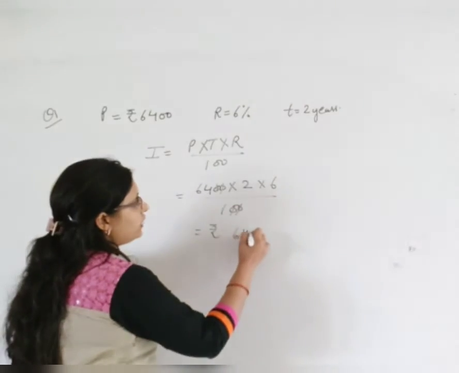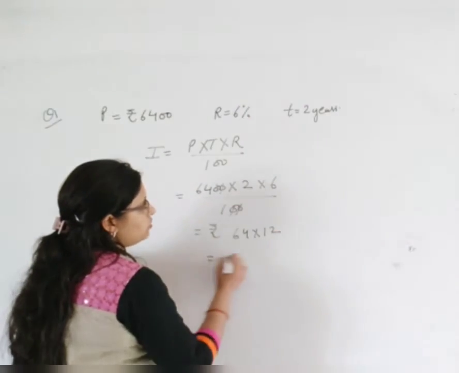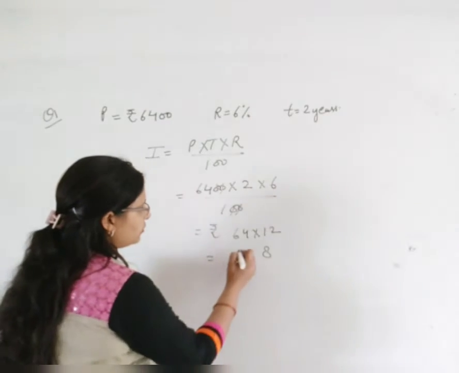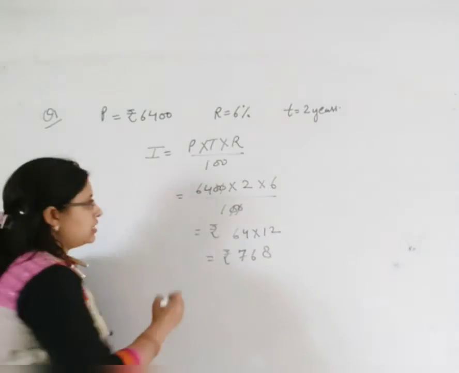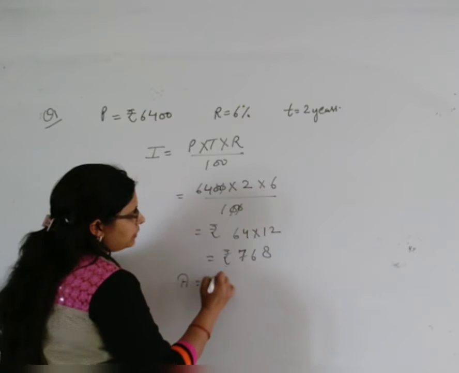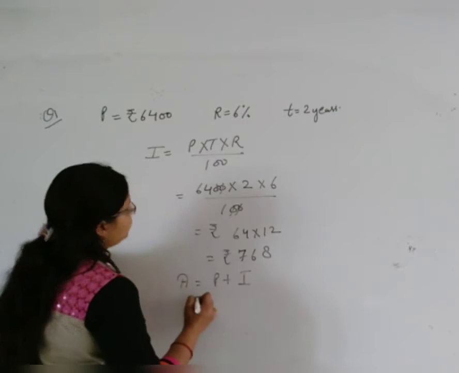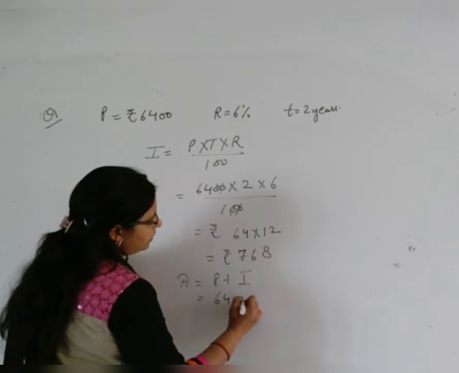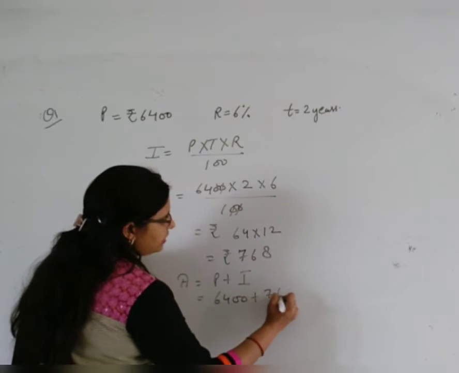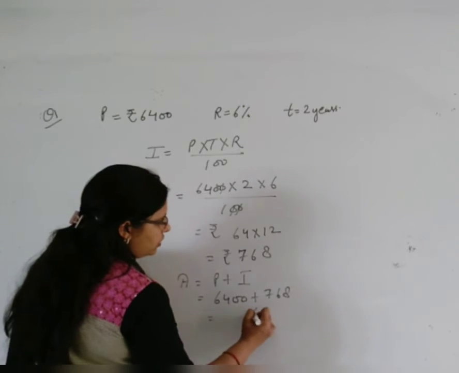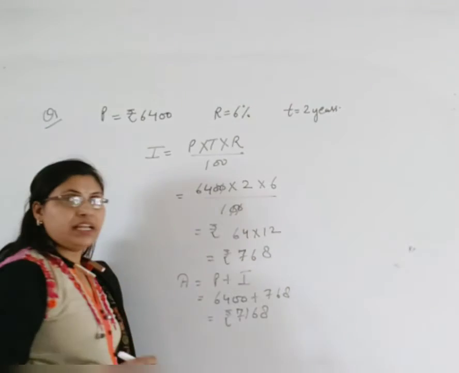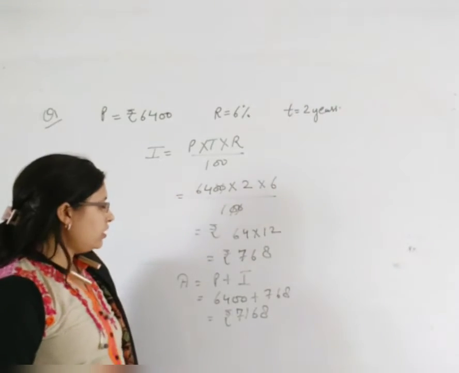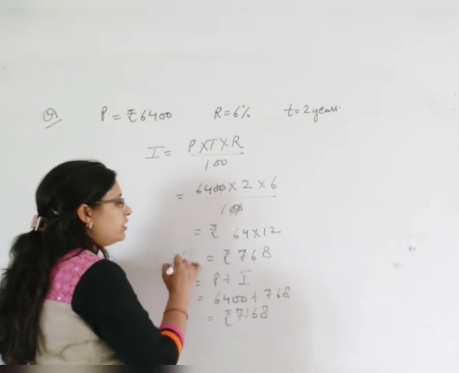So 64 into 12. So we can write that 768. And now the amount is equal to principal plus interest. So principal is 6400 and the interest is 768. So it will be 7,168. This will be your amount and this is your interest.